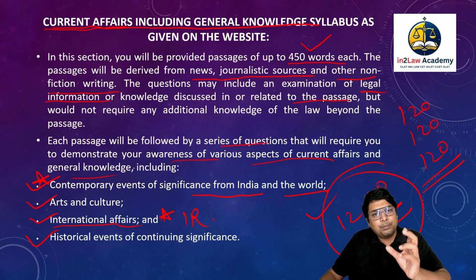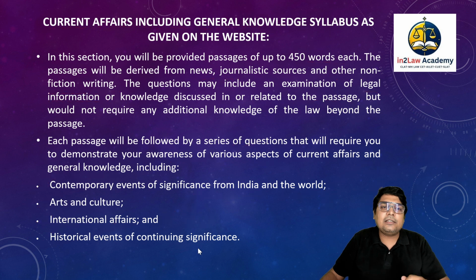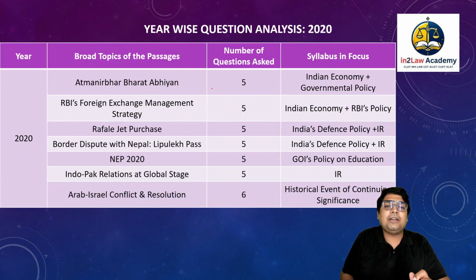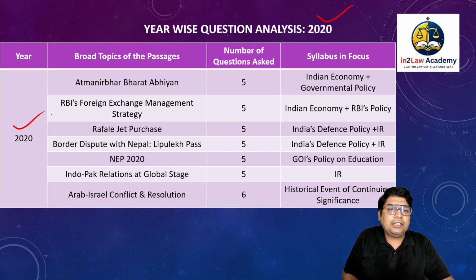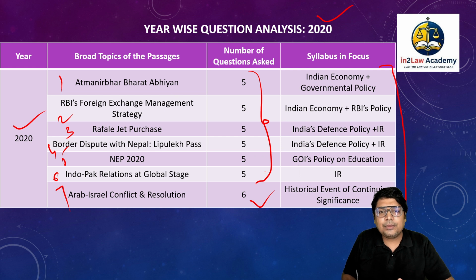So with that brief introduction about the syllabus, now let's go ahead with the trend analysis. Let's talk about the 2020 question paper for current affairs, including general knowledge. So for year 2020, you had how many passages? 1, 2, 3, 4, 5, 6, and 7. Almost each and every passage had 5 questions. Only the last one had 6 questions. And here you can see the syllabus that was in focus, right?